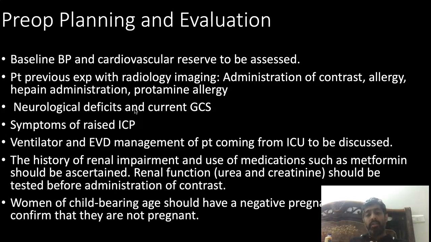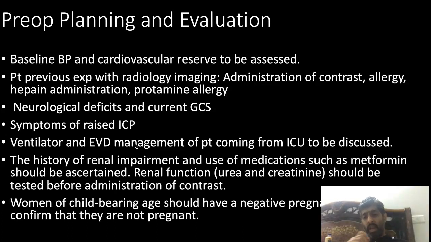Very important is the neurological deficit, and the current Glasgow coma scale should be mentioned in your pre-anesthetic notes. Symptoms of raised ICP, if they are there, should be noted: hypertension, bradycardia, pupillary dilatation, pupillary asymmetry. These need to be mentioned in the charts as well.